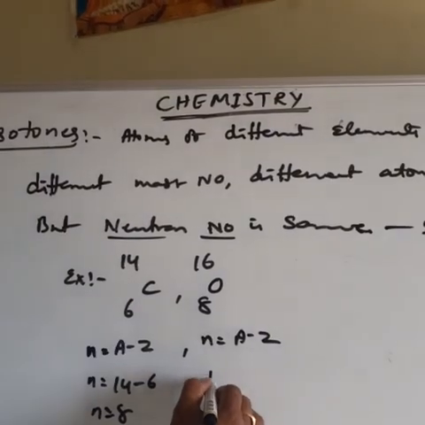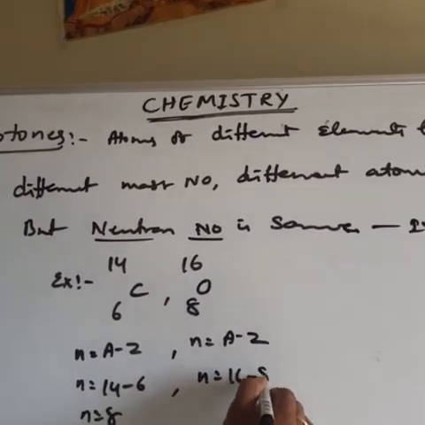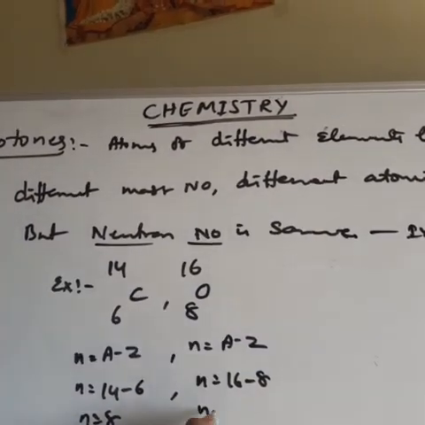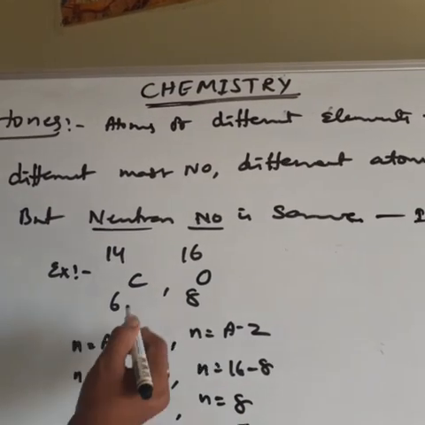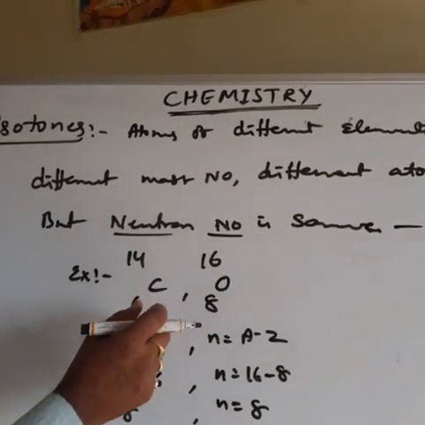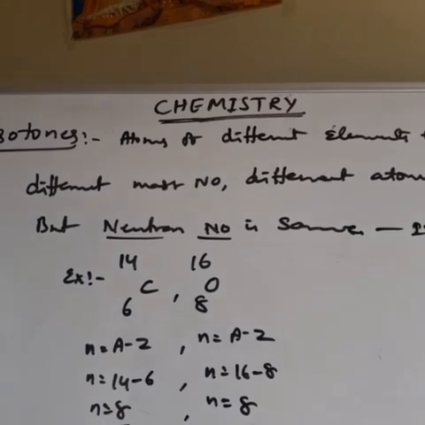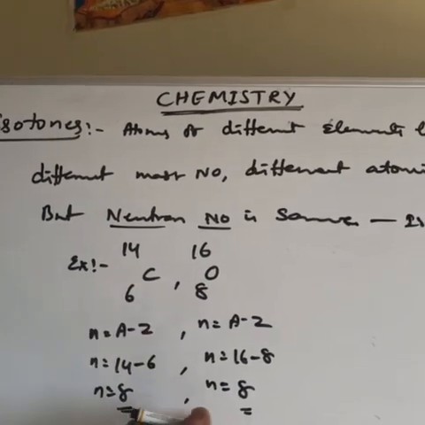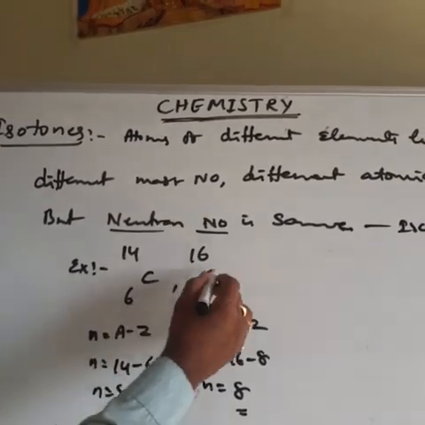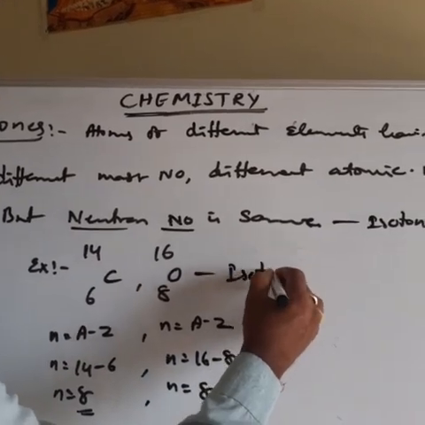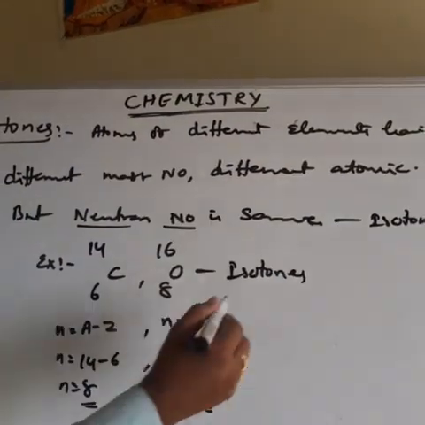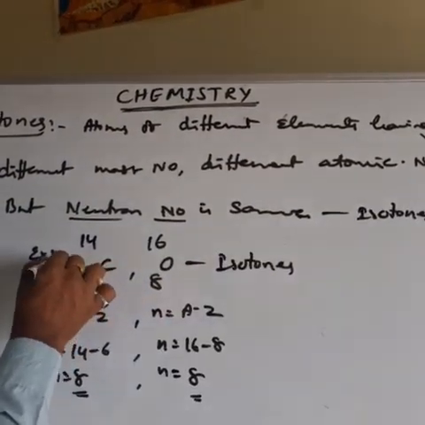Here n is 16 minus 8, therefore n is 8. So these are atoms of different elements with different mass number and atomic number, but the neutron number is the same, 8 and 8. So these are called isotones.